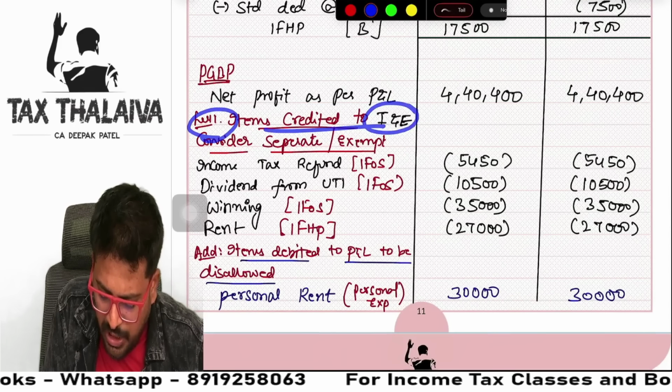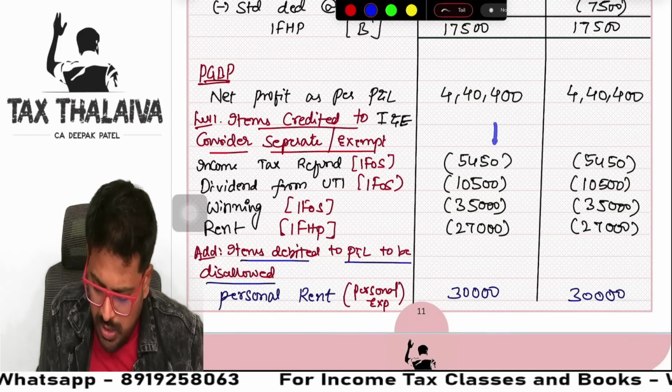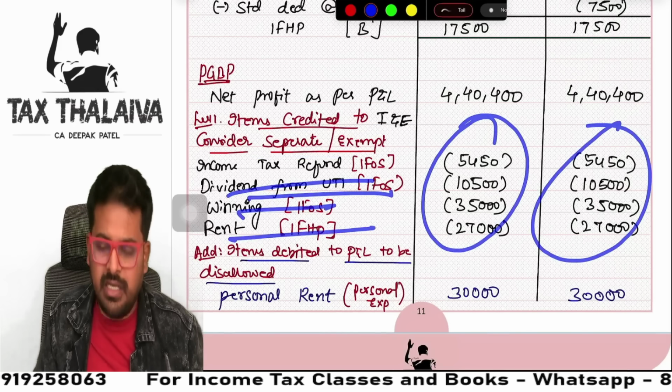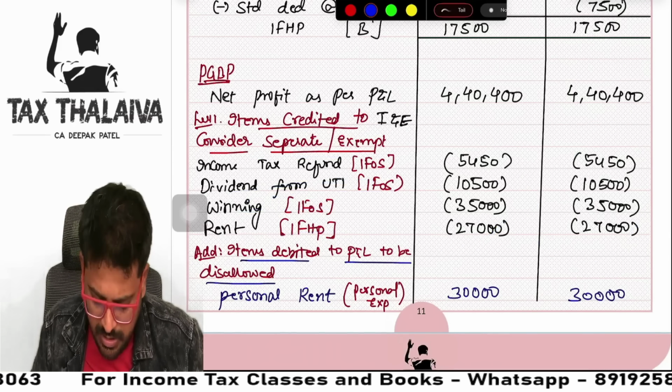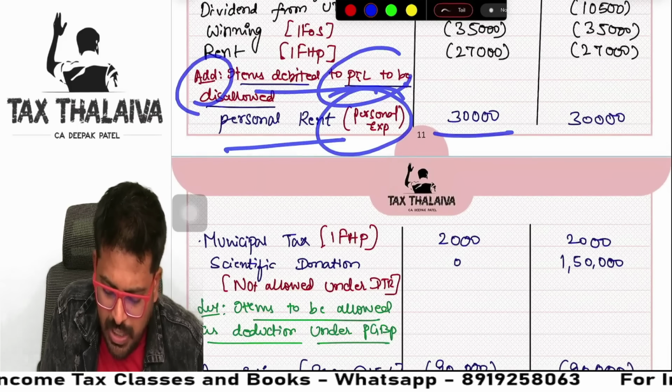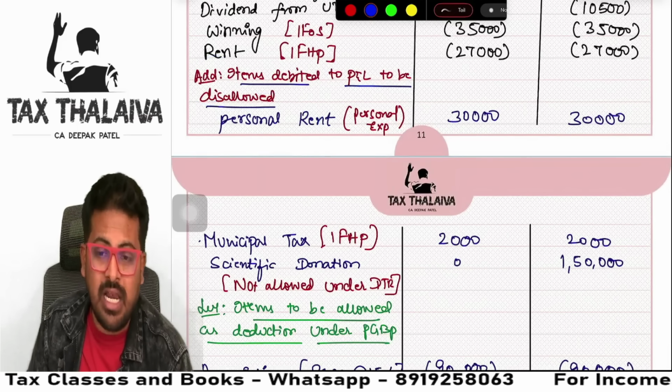Then less items credited to income and expenditure account. You reduce all the items: income tax refund, dividend, winning, rent, everything we discussed already. Next, personal rent expenses. You add items debited to income and expenditure to be disallowed.